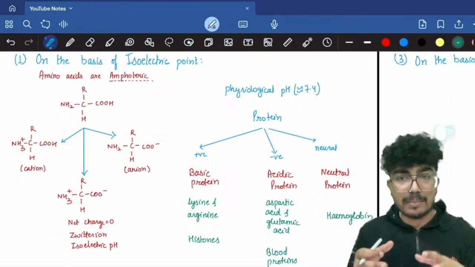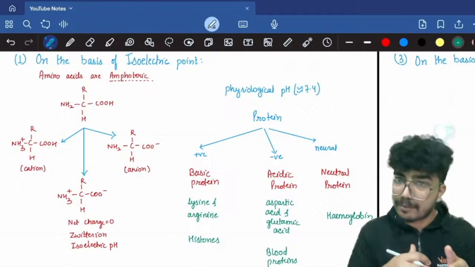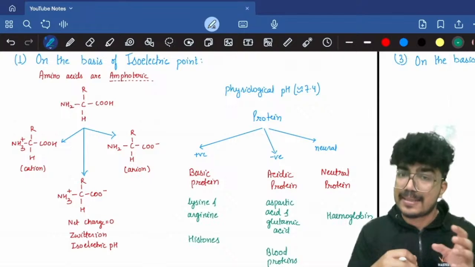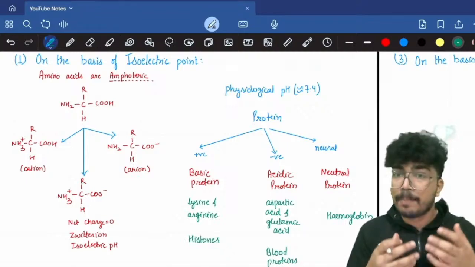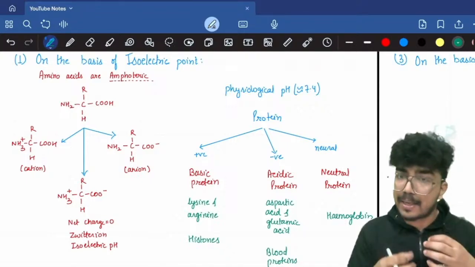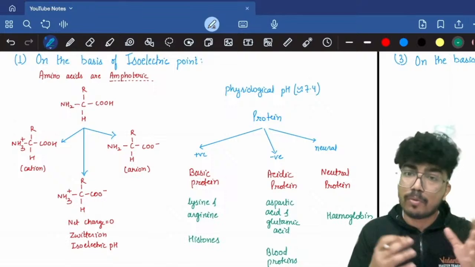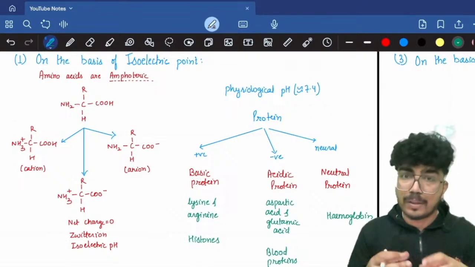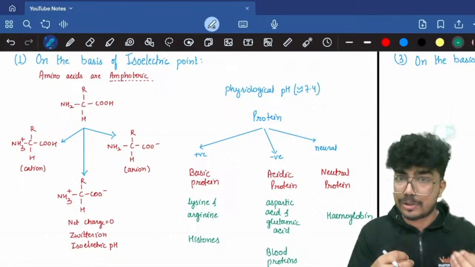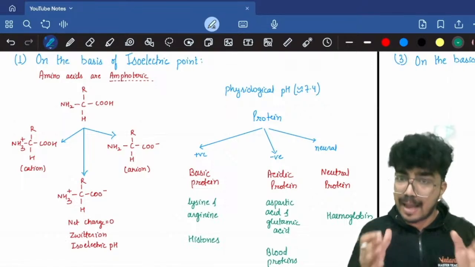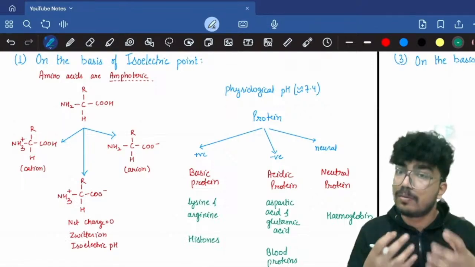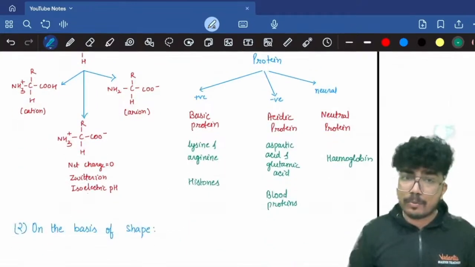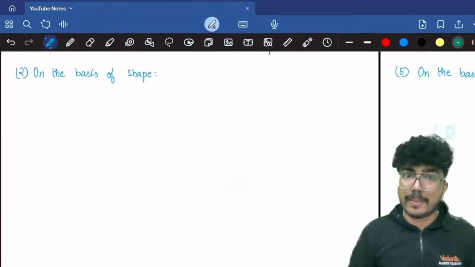Then we have the acidic proteins. At the physiological pH of 7.4, overall they have a net negative charge. They are rich in acidic amino acids such as aspartic acid or glutamic acid. Example, most of the blood proteins. Then we have the neutral proteins. Overall, at the physiological pH 7.4, they have no charge or overall zero charge. Examples include hemoglobin.